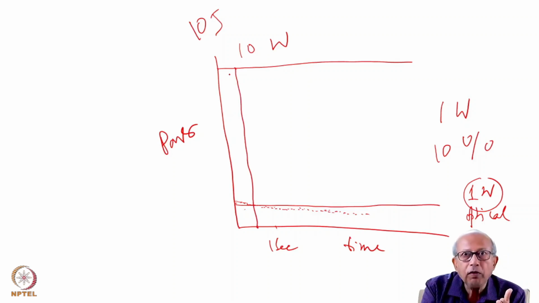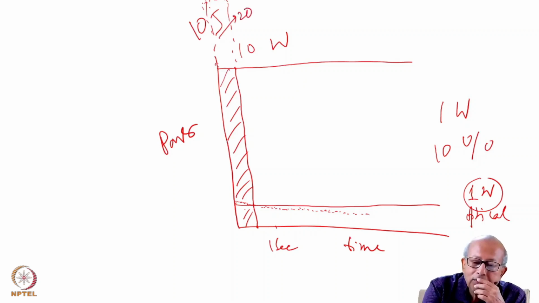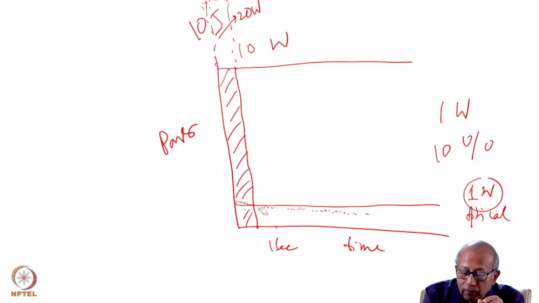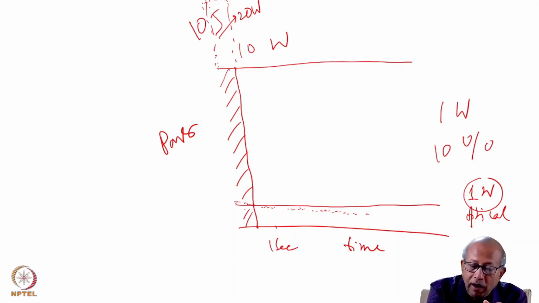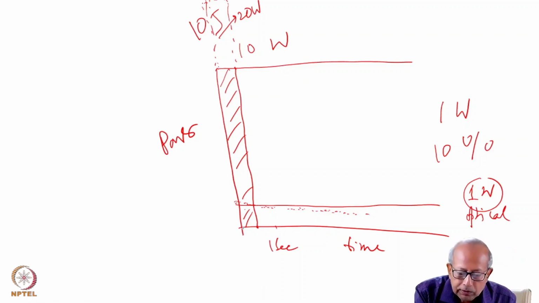That means the average pumping power is now 20 watt, because you have dumped 10 joule of energy in half a second. So over that half second, the laser will produce a power which would be correspondingly higher.